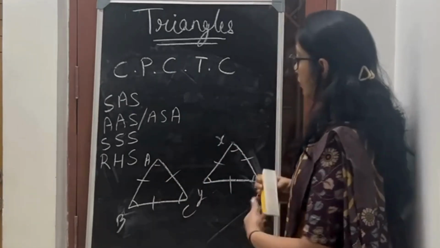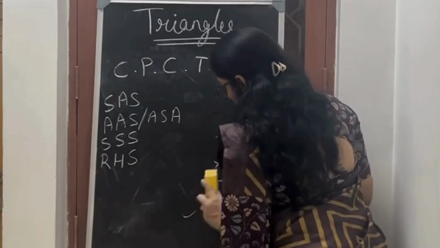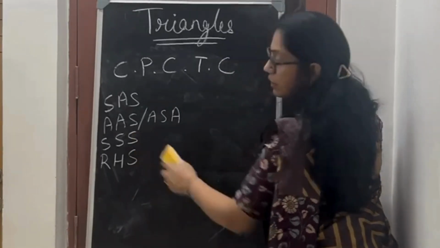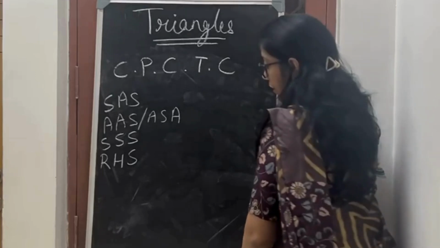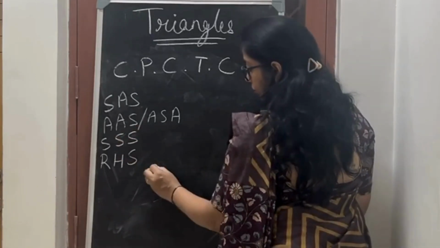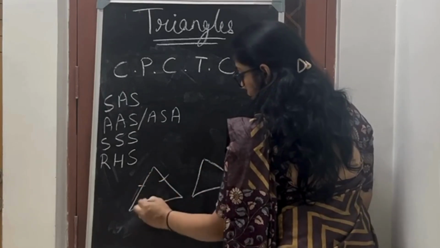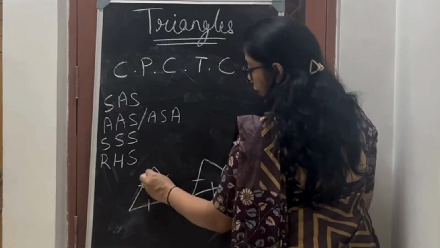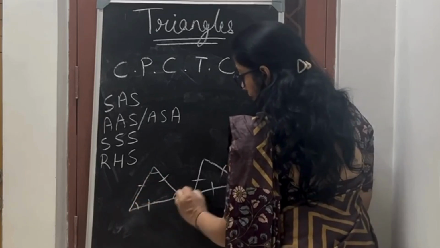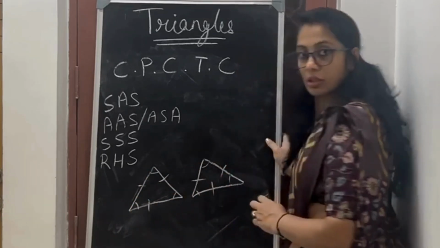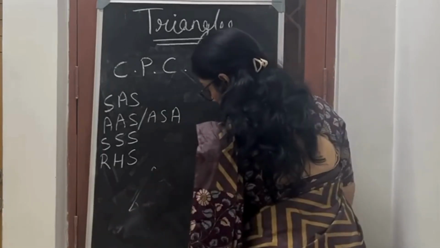Okay. The same way there are other two congruencies. Triple S. Triple S is three sides. If I prove the three sides are congruent to each other, then the angles are also congruent. If I prove these sides are equal to this one, then it is proven that these angles are also equal to each other and the triangles are congruent.